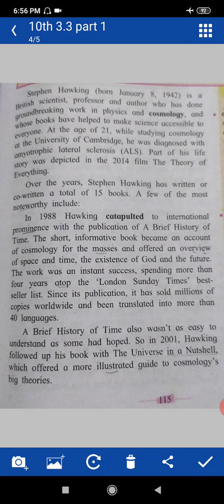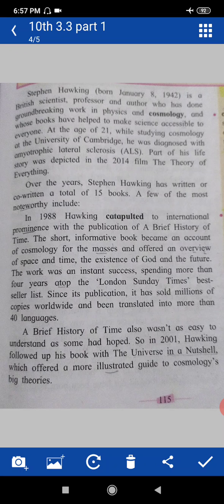A Brief History of Time also wasn't as easy to understand as some had hoped. So in 2001, Hawking followed up his book with The Universe in a Nutshell, which offered a more illustrated guide to cosmology's big theories. Now let's see what is given in the last paragraph of page number 115.